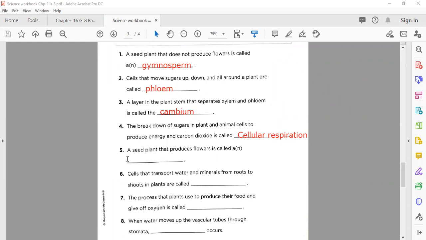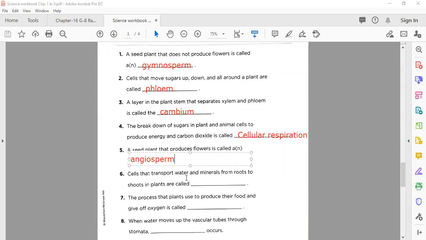Yeah, well done. Very nice. Excellent. The students are sending me the answers here in the chat. Well done. I'm really impressed with you. So the number 5 is angiosperms.